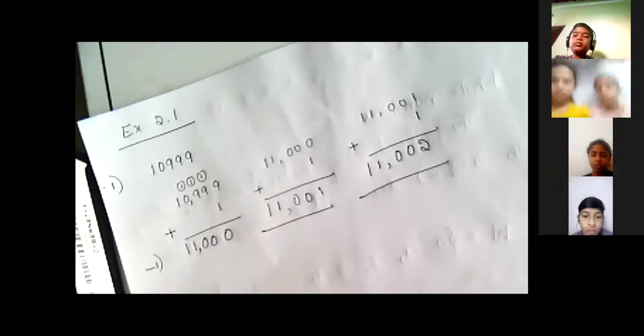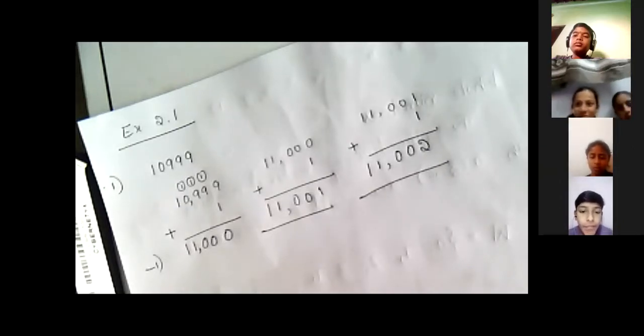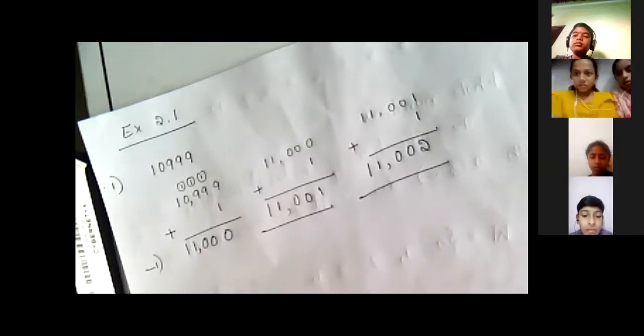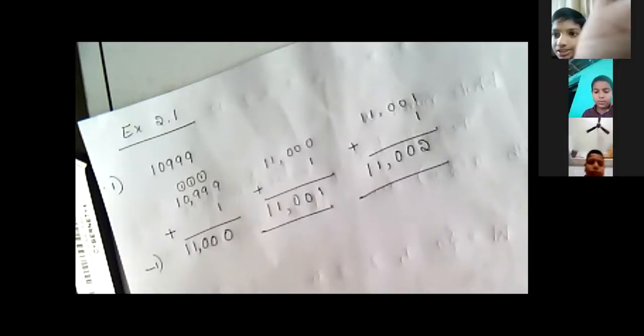We write down 11,001 and add 1: 1 plus 1 is 2, the 0s and the 1s stay as they are. So the next number is 11,002. So for 10,999, the next numbers are 11,000, 11,001 and 11,002. Aditya and Harsha, understand? Yes, okay. Yes, Dhruvi?